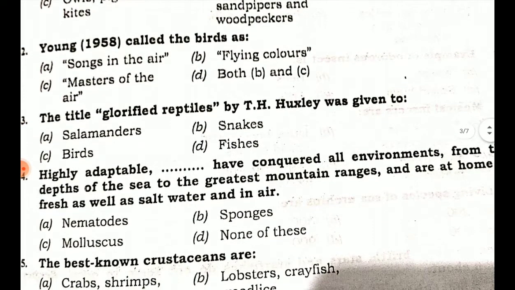The title Glorified Reptiles by T.H. Huxley was given to: salamanders, snakes, birds, fishes. The title Glorified Reptiles was given to birds. Option C.